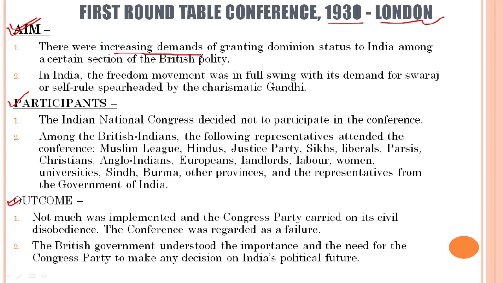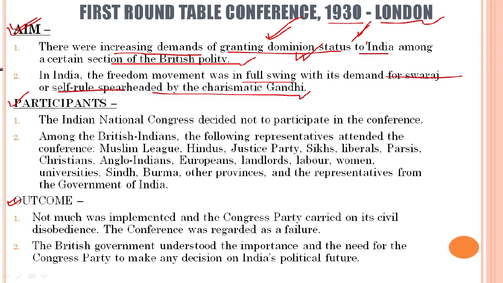There were increasing demands for granting dominion status to India. Just for example, imagine I am any of the leaders of Congress, and I am continuously, with my party members, demanding from the British government to grant India dominion status, among a certain section of the British polity. Clear? Second, we see in India the freedom movement was in full swing with its demand for Swaraj or self-rule, spearheaded by the charismatic Gandhi.